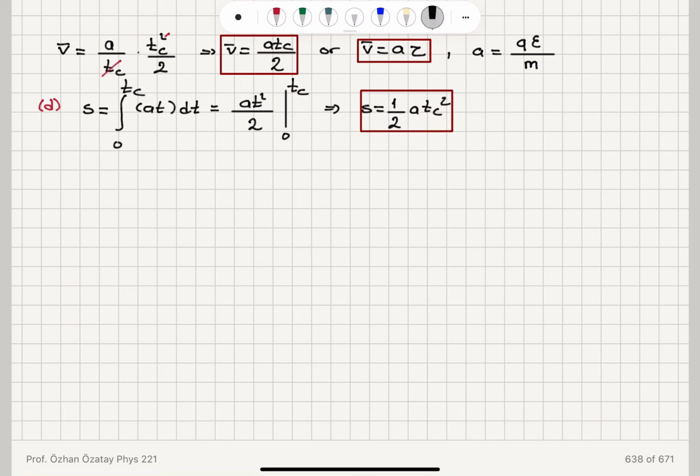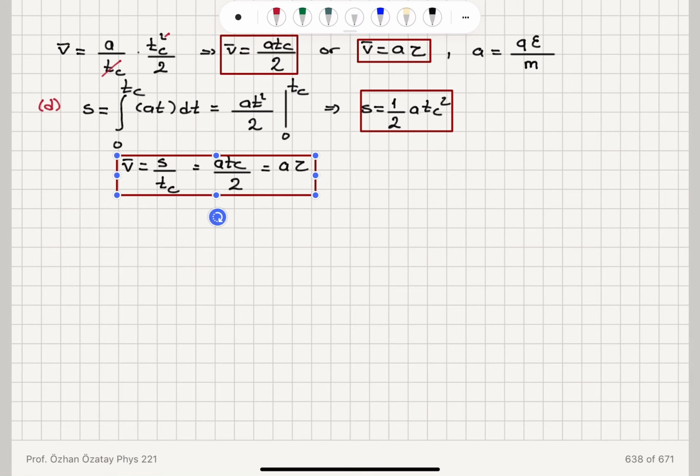And now v bar is defined as the distance traversed divided by the collision time tc. Then it is equal to 1/2 a tc squared divided by tc, which is 1/2 a tc. So it is a tc divided by 2, which is equal to a times tau.